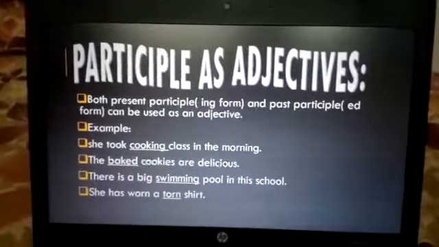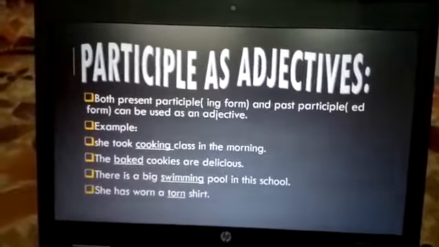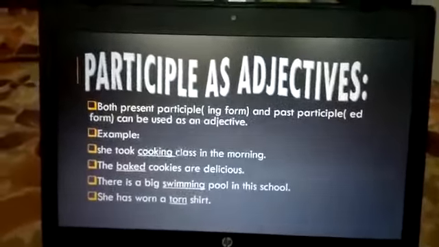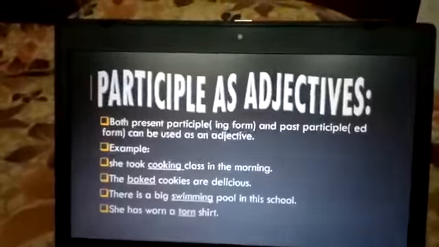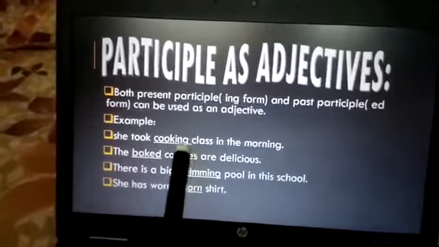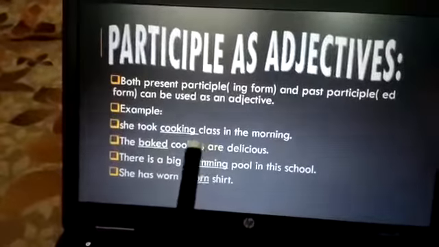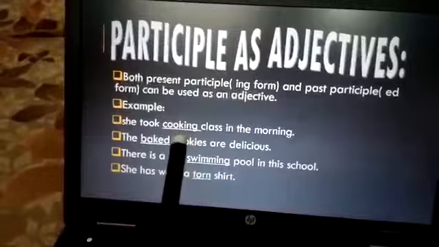Now, how can the ing and ed forms be used as an adjective? Look at the examples. She took cooking class in the morning. Which class did she take? Cooking class. Cooking is the word which has ing. In fact, it's a verb. And class is a noun. It is describing this noun, so it would be called an adjective.